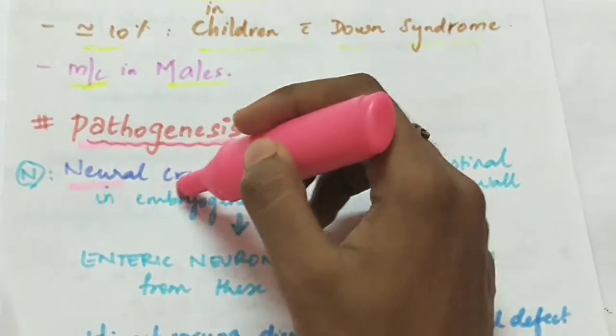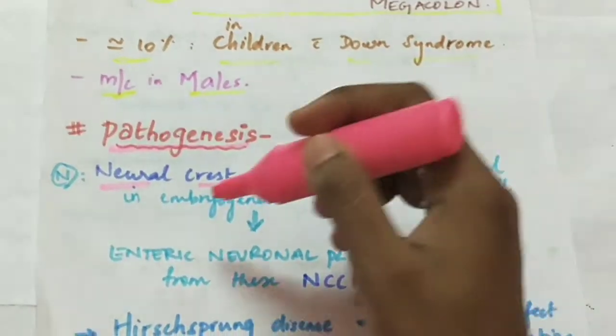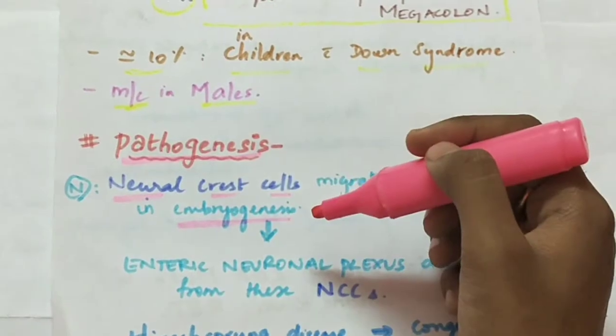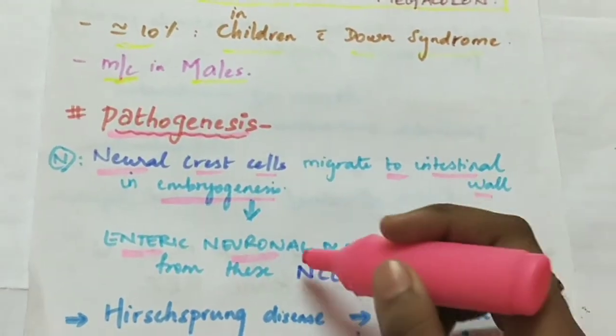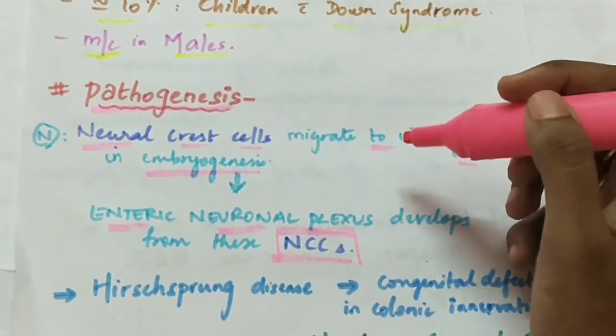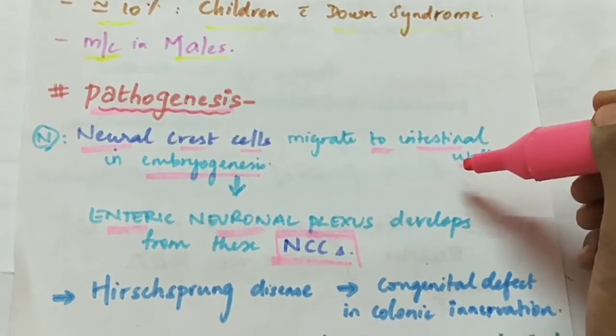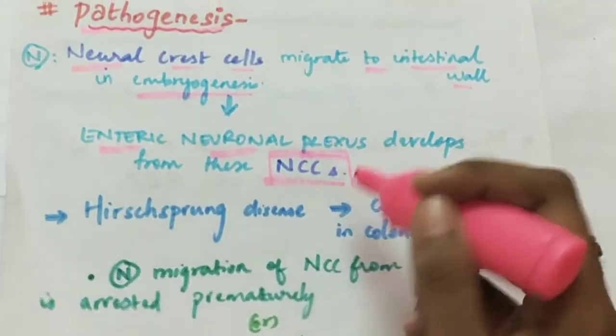The pathogenesis of Hirschsprung disease. Normally, the neural crest cells migrate to the intestinal wall during embryogenesis, and the enteric nervous plexus develops from these neural crest cells. This is the normal phenomenon.